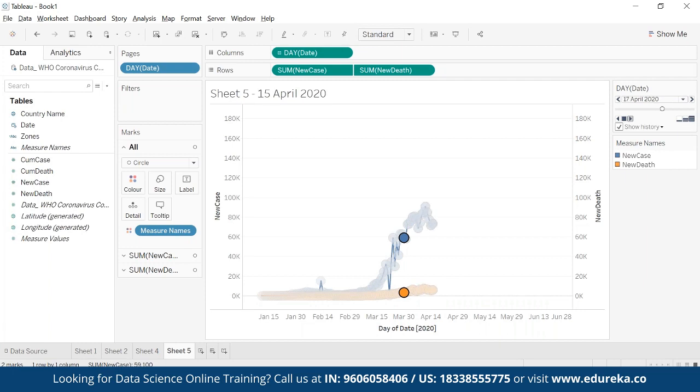So this orange is my total number of deaths, and blue is my number of cases. Obviously deaths are less compared to cases, which logically makes sense. And this is how the trend is going on. I can see how both of them are moving. So that is how animation can be done.